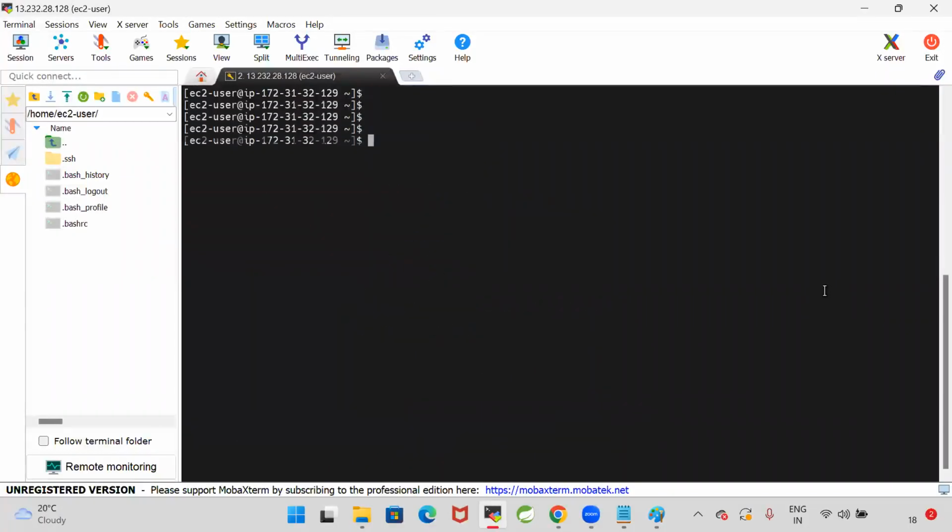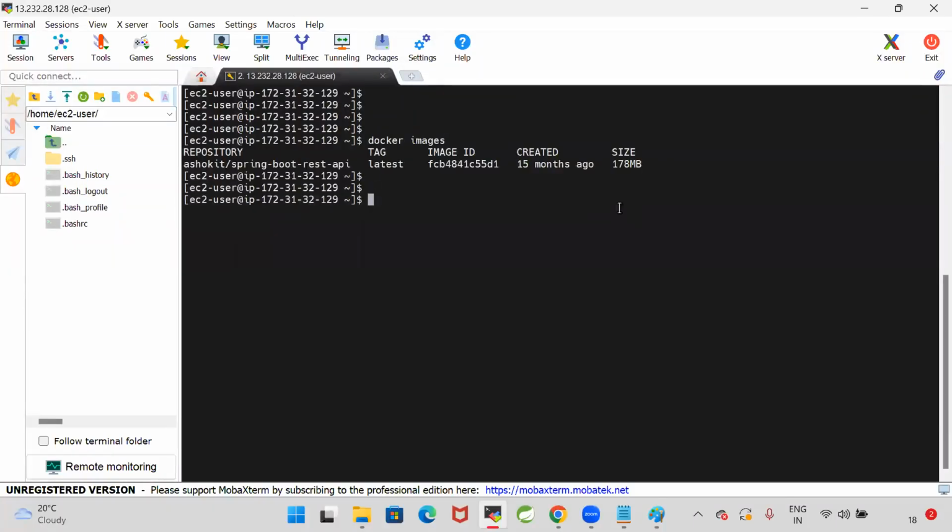Then let us check the images. Really, is it pulled or not? Docker images. Can you see that my image is pulled or not? 15 months ago, that image got created. This is the name of the image and this is the ID of the image. So the image size is 178 MB.